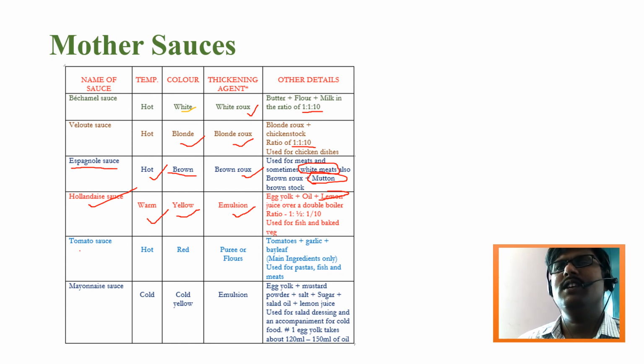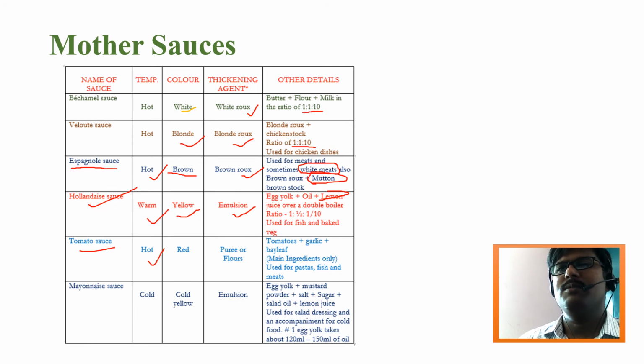After that we see the tomato sauce. Tomato sauce should be served along with hot foods. Nowadays sauces are served along with warm food also, but I'm not speaking about the commercial uses of this. I'm just speaking about the actual rule, what it is, and what the culinary purpose of it was. That's what we are going to see here.